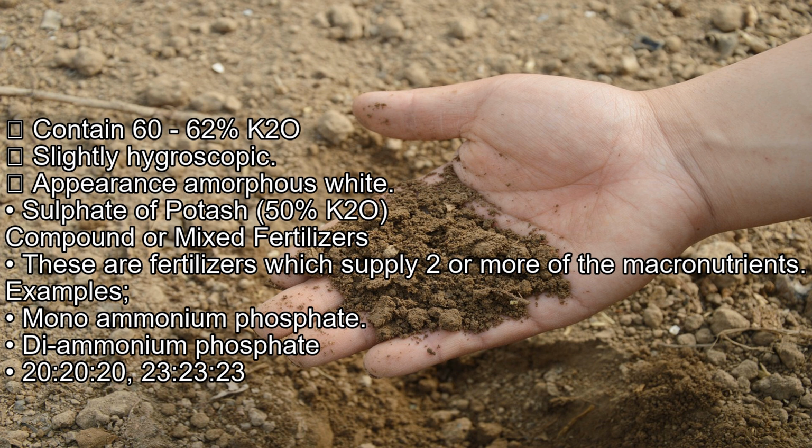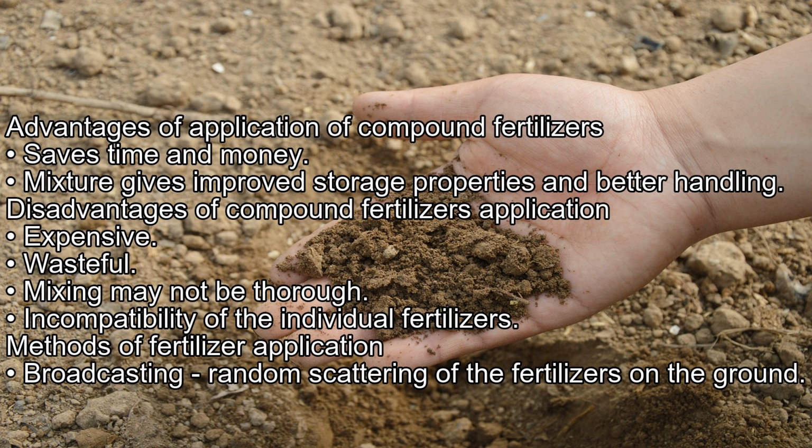Compound or mixed fertilizers. These are fertilizers which supply two or more of the macronutrients. Examples: monoammonium phosphate, diammonium phosphate, 20-20-20, 23-23-23. Advantages of application of compound fertilizers: saves time and money. The mixture gives improved storage properties and better handling.